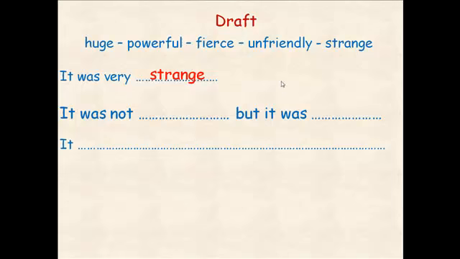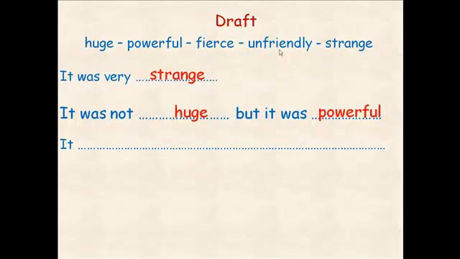Look at its size. Was it big? Was it very big? No. So he said what? It was not huge, but so here you expect something unusual, or something unexpected, okay? So it was not huge, it was little, but it was what? Yes, it was powerful. What about fierce and unfriendly?